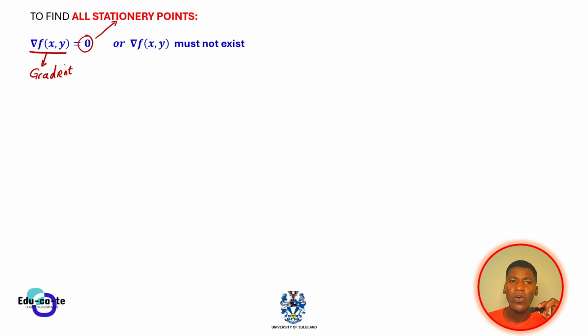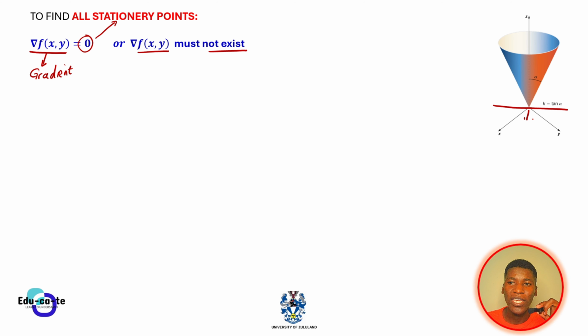And also, for us to find a stationary point, sometimes the gradient must not exist, just simply meaning that the function is not differentiable at that point. For example, if we take this shape here, it has a local minimum value at this point, because this is the lowest value. So we can say indeed, from just looking at it, this is a local minimum.